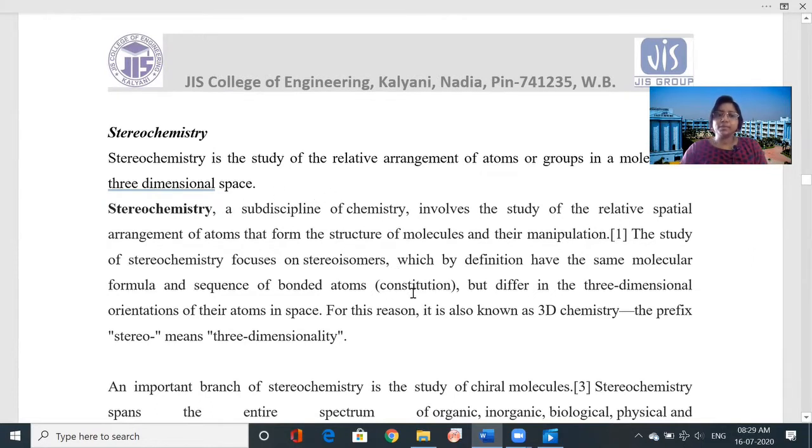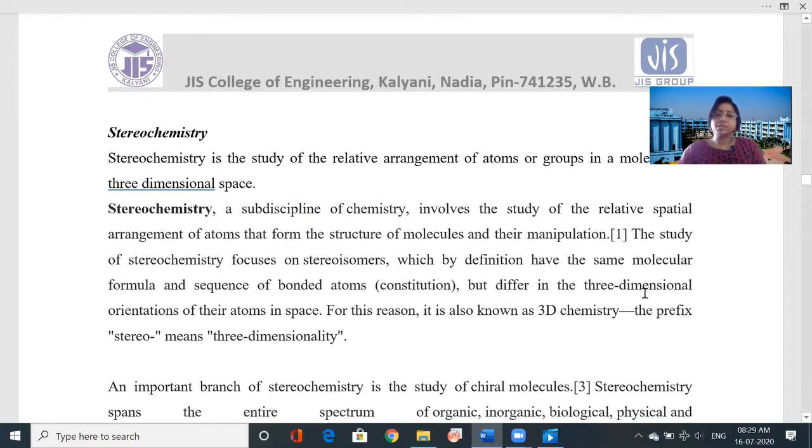Stereochemistry is a sub-discipline of chemistry that involves the study of the relative spatial arrangement of atoms, how they are arranged in space.